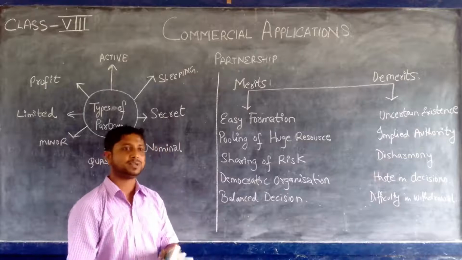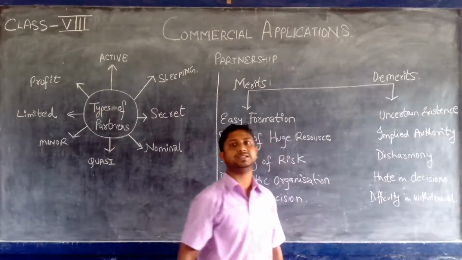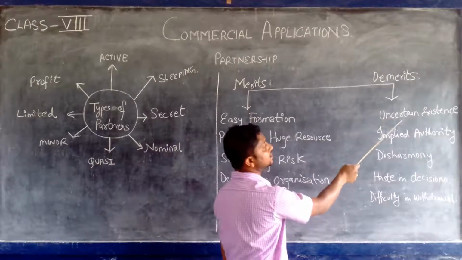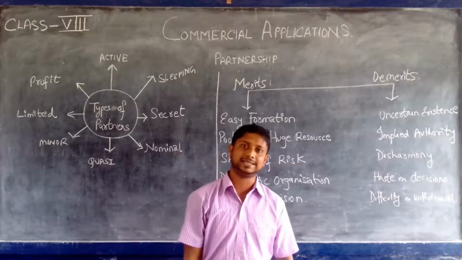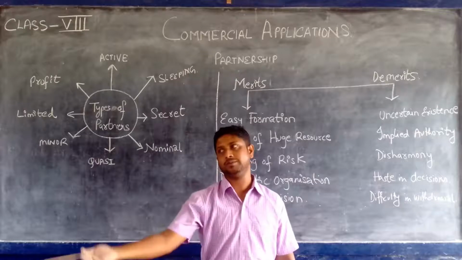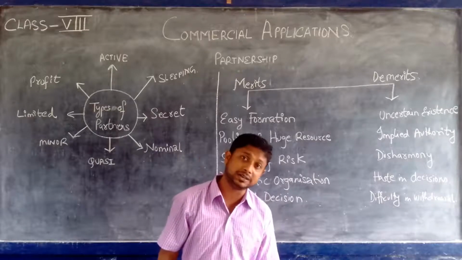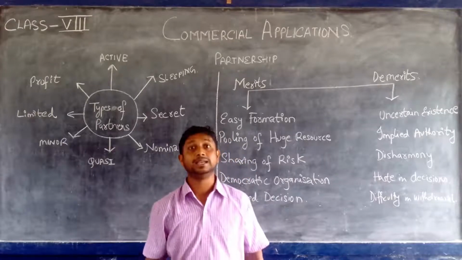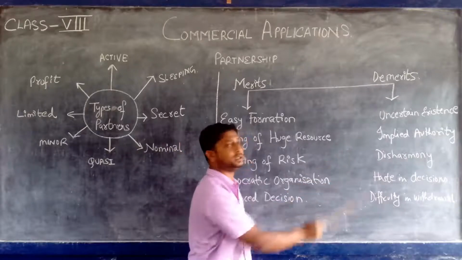But again, in commerce, I said if anything has merits, definitely there will be demerits or disadvantages of those points too. The biggest disadvantage I find is uncertain existence. Uncertain existence: suppose a partner dies, then definitely the partnership comes to an end. Death is very uncertain. Any partner may die tomorrow, the day after tomorrow, anytime. With the death of the partner, the entire partnership business collapses. It comes to an end. The time span of a partnership is very uncertain.